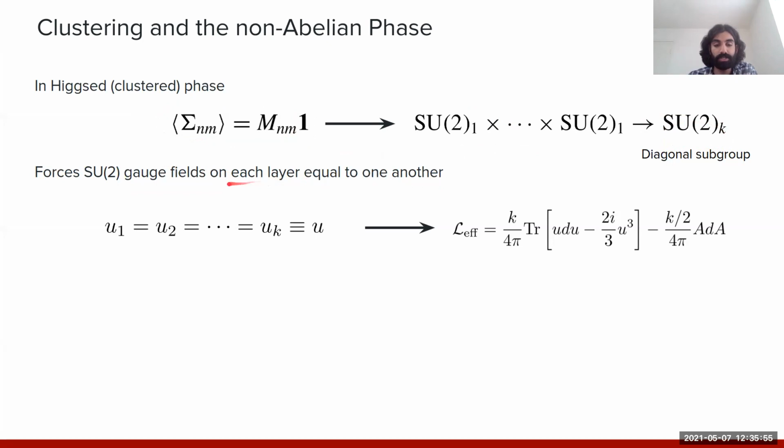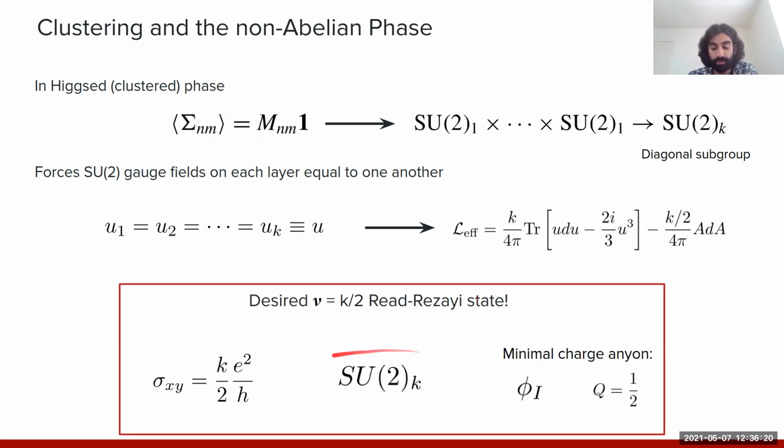And so practically speaking, what this means at the level of the Lagrangian is that the clustering manifested by the expectation value results in the gauge fields on each layer being set equal to one another. And so the Chern-Simons terms for each of these individual gauge fields on each layer end up adding up together. And since there are k of them, this yields a level k SU(2) Chern-Simons theory. And this describes precisely the topological order of the Read-Rezayi state that we were interested in accessing.